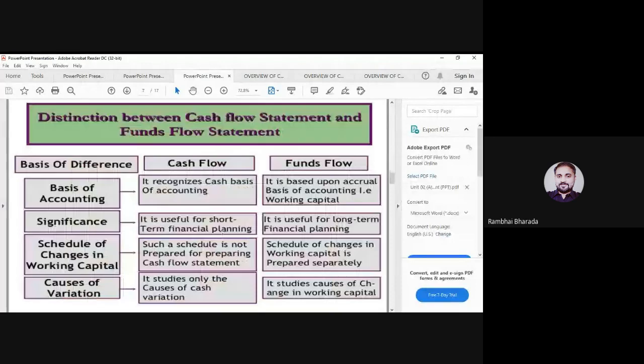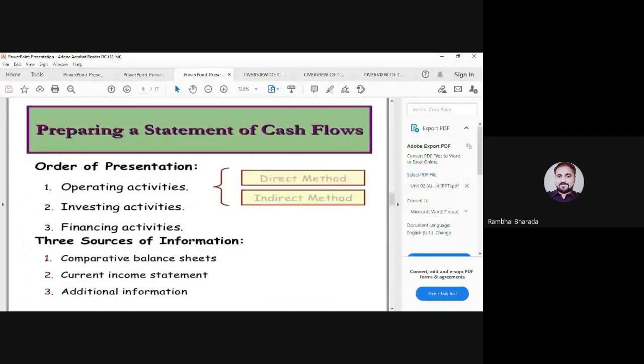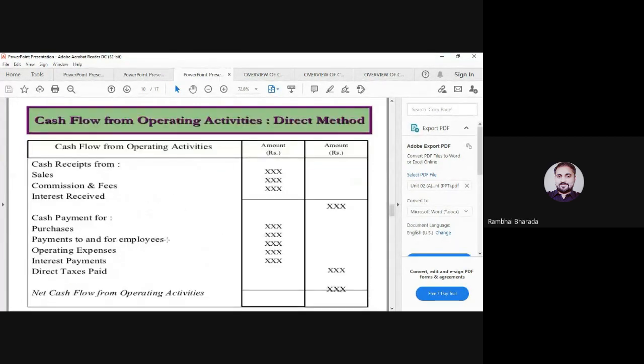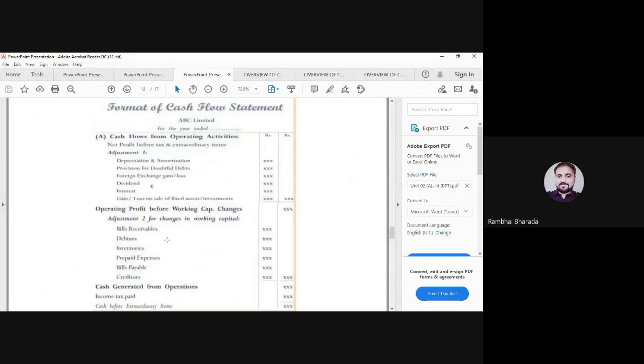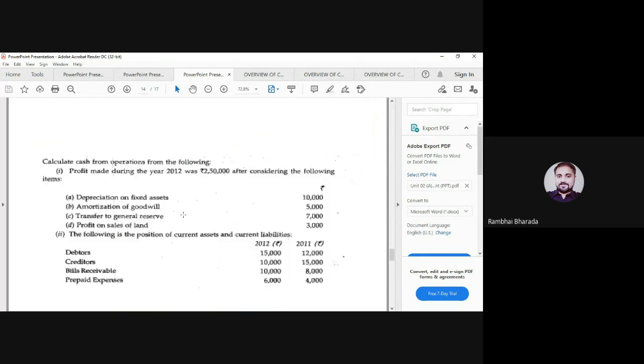Please study the examples here. This is all from this fund flow and cash flow statement.